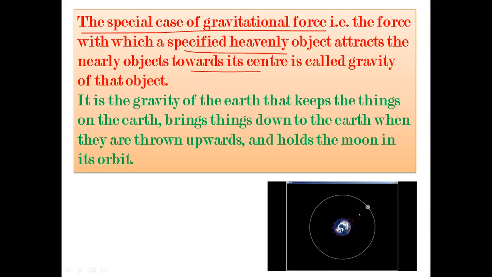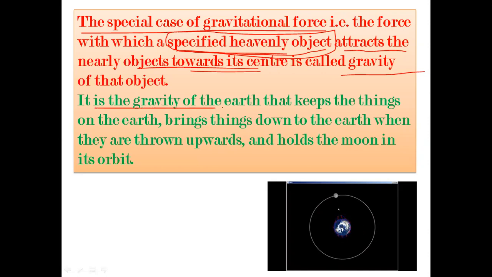The force with which a specified heavenly object attracts nearby objects toward its center is called the gravity of that object. It can be Mercury, Venus, Earth, Mars, any planet, a star, a moon, any heavenly object. They try to attract every object toward their center, and that type of force is known as gravity.